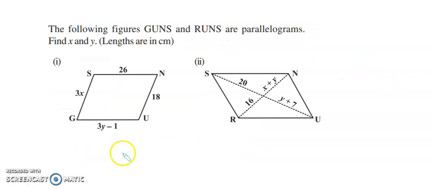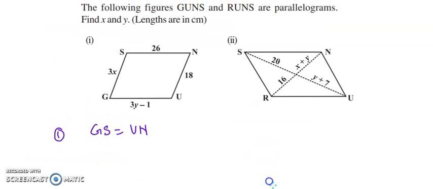Now, they are saying GUNS and RUNS are parallelograms. First I'll talk about GUNS, and we need to find the values of x and y. First, can I say GS is equal to UN? Why? Because opposite sides are equal in a parallelogram.